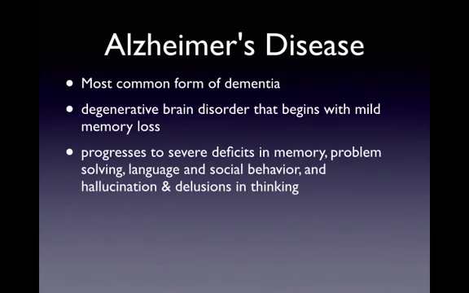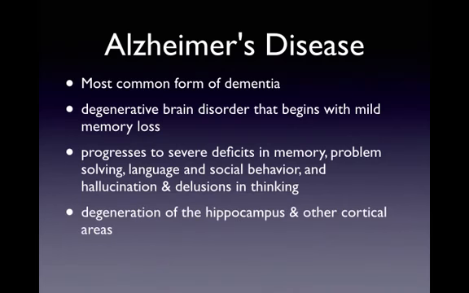The initial signs might be difficulty remembering appointments or having trouble finding words or having trouble remembering other people's names. But as time passes, the person with Alzheimer's disease shows increasing confusion and more difficulty with simple everyday tasks, like balancing a checkbook. The memory deficits are more severe in Alzheimer's for more recent events, so it appears to spare long-term memory more than short-term memory. Alzheimer's disease results in degeneration and deterioration of the hippocampus and other areas in the brain.